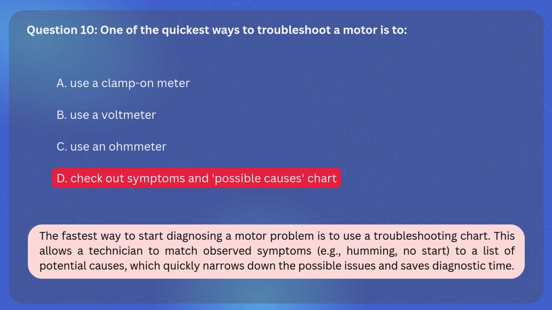The correct answer is D. Check out symptoms and possible causes chart. Explanation: the fastest way to start diagnosing a motor problem is to use a troubleshooting chart. This allows a technician to match observed symptoms, e.g. humming, no start, to a list of potential causes, which quickly narrows down the possible issues and saves diagnostic time.